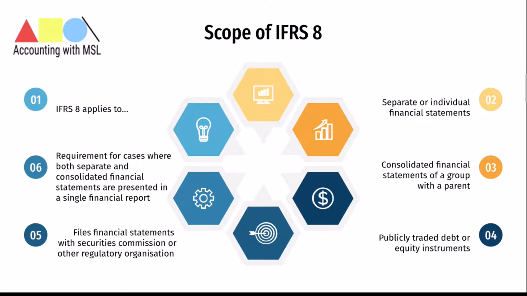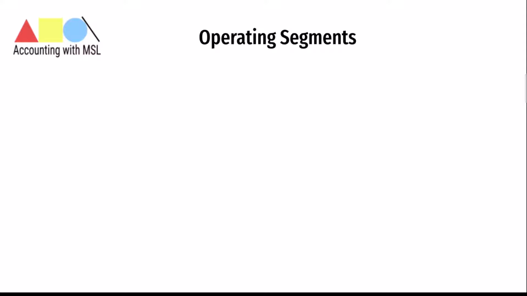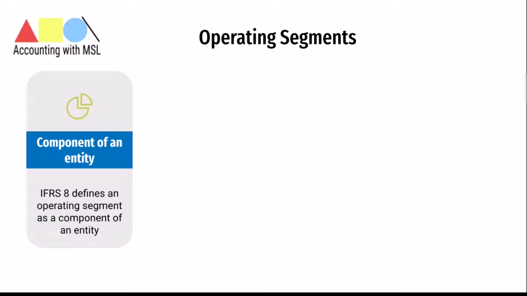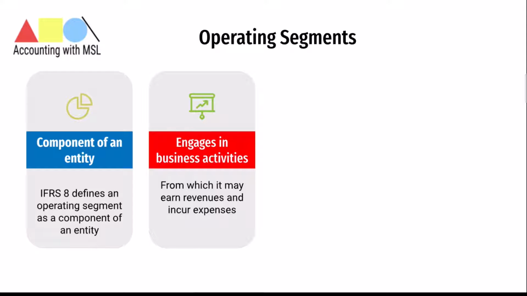With this out of the way, how does IFRS 8 define an operating segment? IFRS 8 defines an operating segment as follows. An operating segment is a component of an entity that engages in business activities from which it may earn revenues and incur expenses.